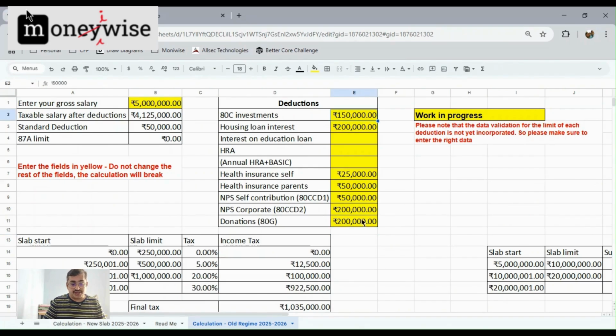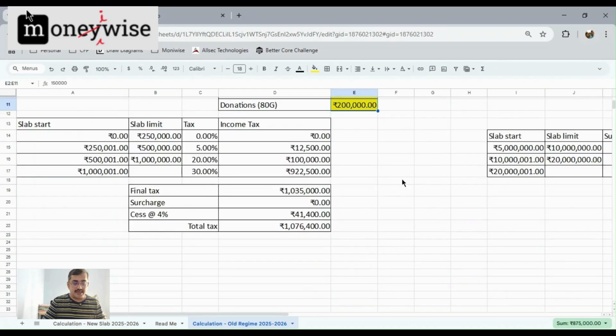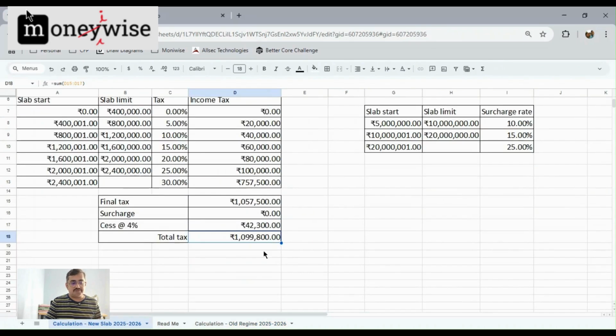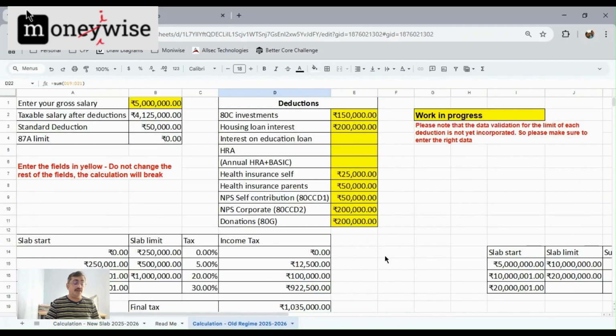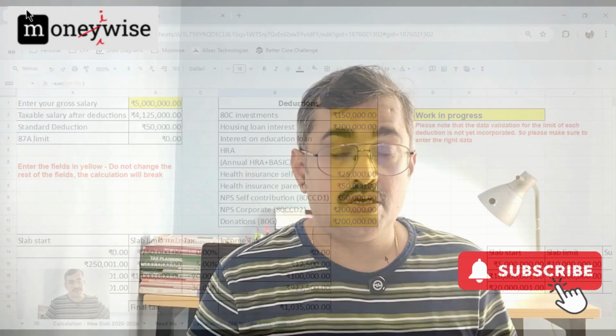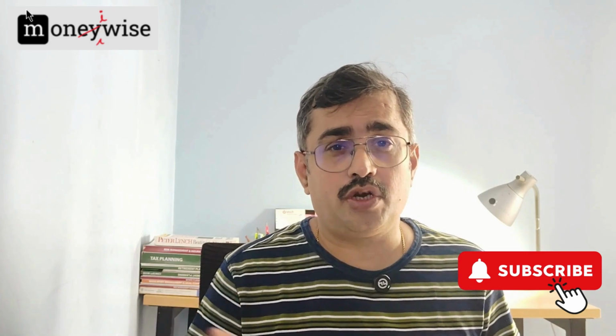So the total deductions stood at 8.75 lakhs. And at that point of time, the old tax regime was kind of slightly beating the new tax regime. So if you have a donation, if you have a deduction, I'm sorry, if I have a deduction of total of more than 8 lakhs, that is when the old regime is actually able to just beat the new tax regime. So for all practical purposes, I would say you can blindly choose new tax regime for simplicity and ease of calculations. Folks, now you understood the calculations on the new and the old tax regimes.